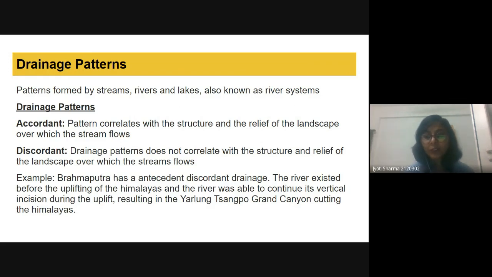So it continued to cut through the Himalayan region, and it maintained whatever course it had initially. That resulted in the Great Canyon, Yarlung Tsangpo, that is cutting the Himalayas. So this is the example of discordant.